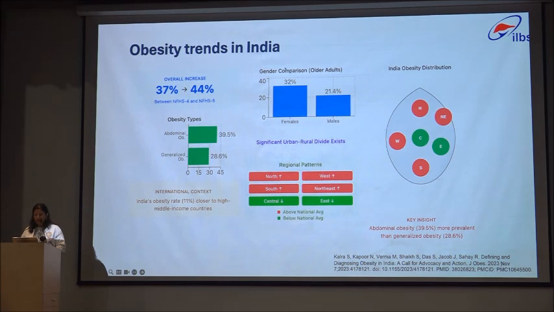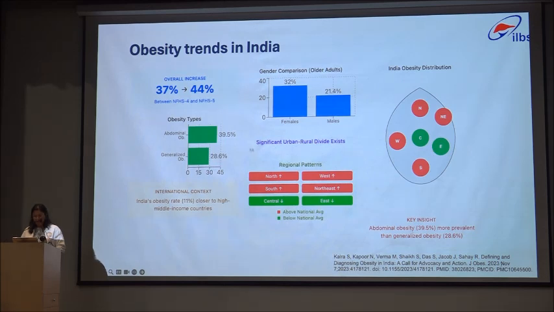These are the obesity trends, particularly in India. If we compare the National Family Health Survey data, NFHS 4 to NFHS 5 recently, 37% to 44%, an overall increase is there, and there is a significant urban and rural divide. Among older adults, females have 32% prevalence compared to males at 21.4%. If we talk about region-wise distribution, the higher rates of obesity are in the north, northeast, west, and south, and the central and eastern states show lower obesity prevalence as compared to the red ones.